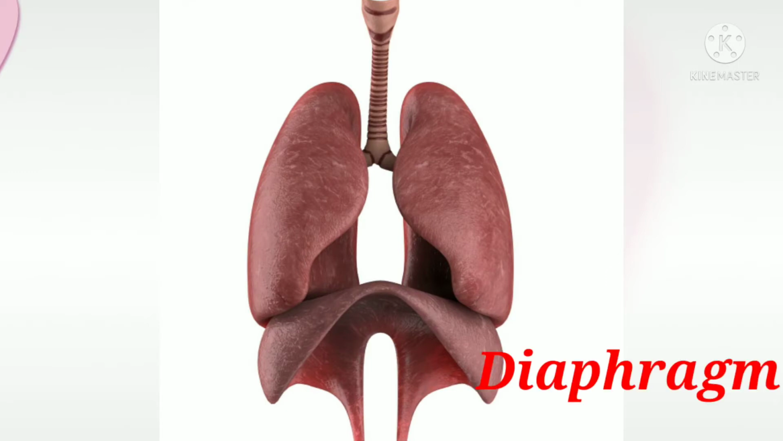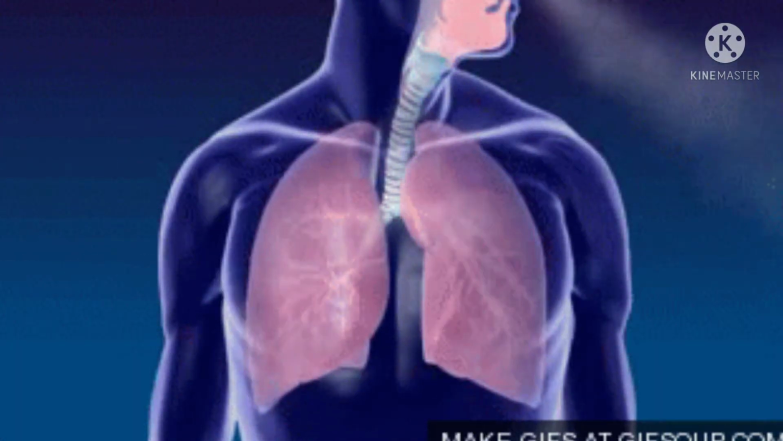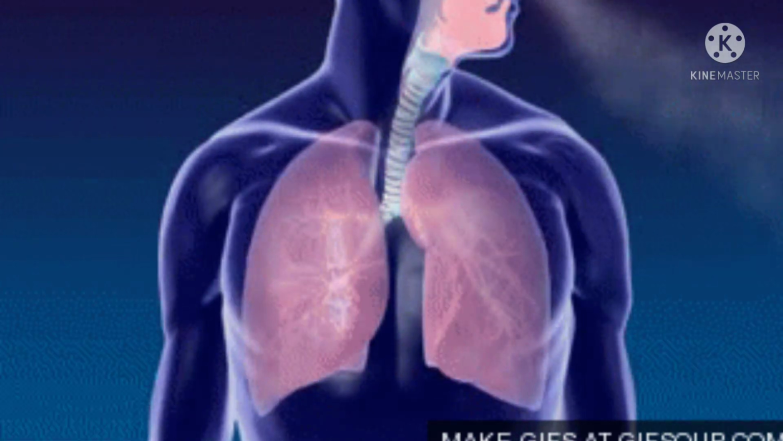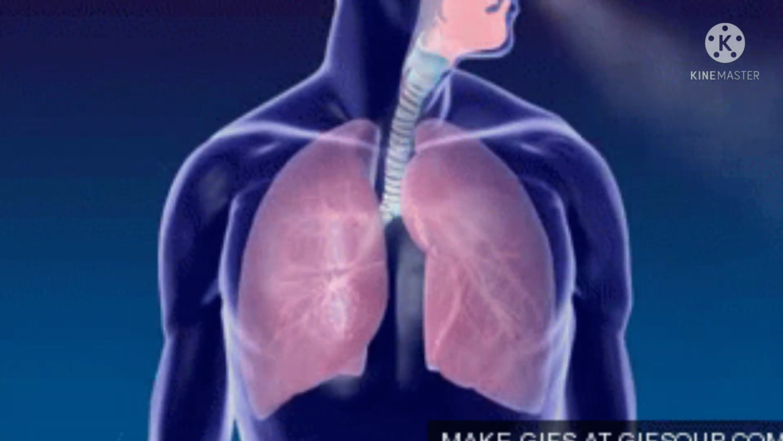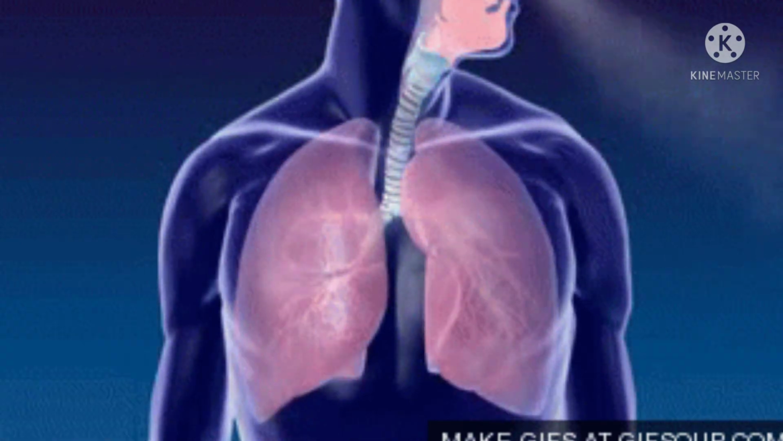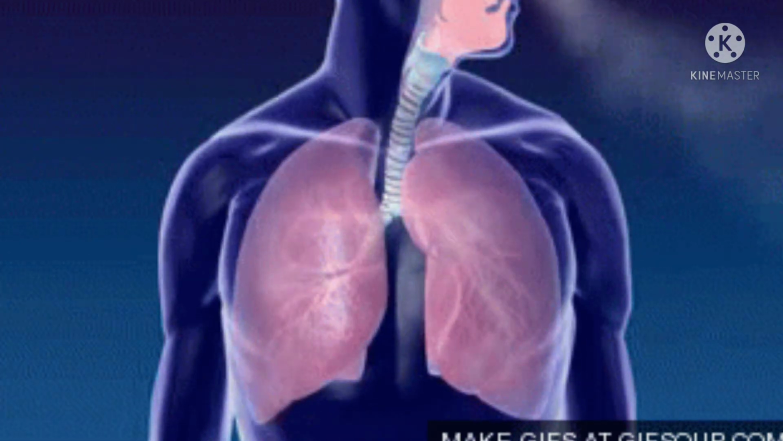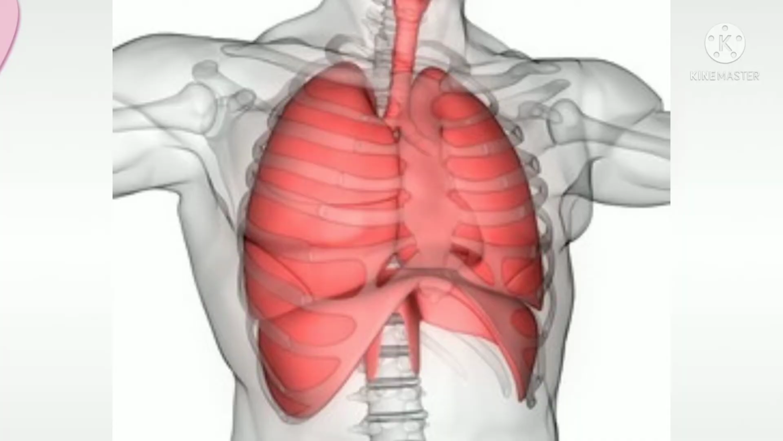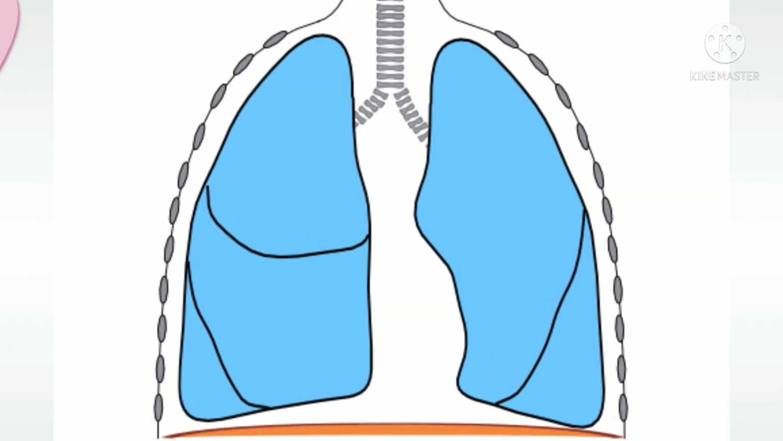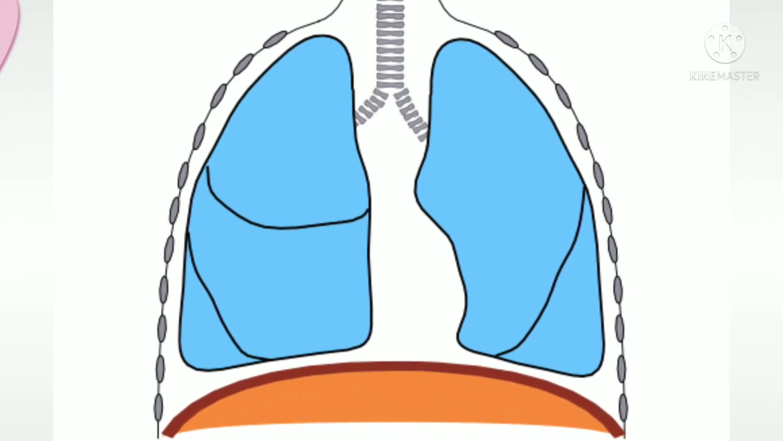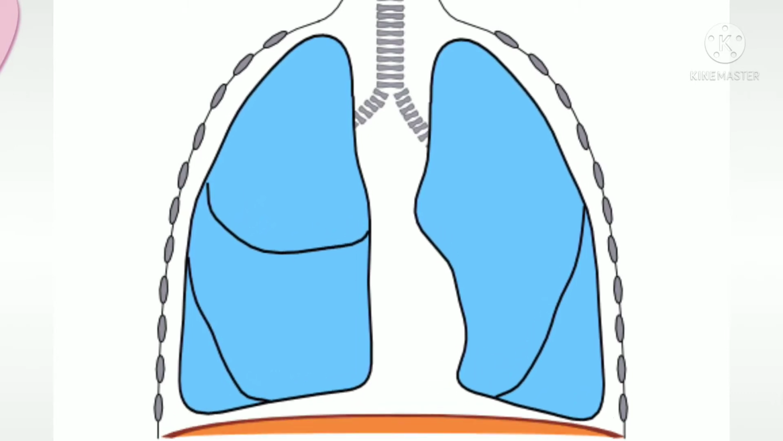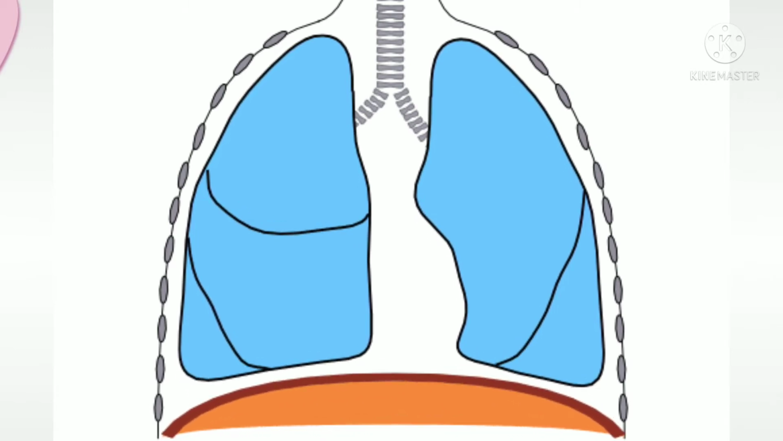The lungs are situated upon the diaphragm. We know that breathing is the process of inhaling and exhaling, but the lungs do not do this by themselves. With the help of the diaphragm and rib cage, the lungs do respiration. By contraction of the diaphragm, air enters into the lungs, and by relaxation of the diaphragm, air goes out to the external atmosphere.